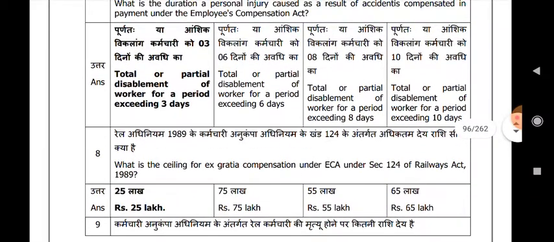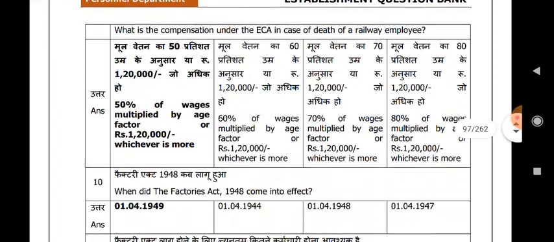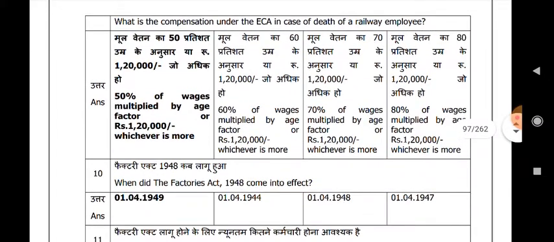What is the ceiling for ex gratia compensation under ECA under Section 124 of the Railways Act 1989? Rupees 25 lakh. What is the compensation under the ECA in case of death of a railway employee? 50% of wages multiplied by age factor or rupees 1,20,000, whichever is more.